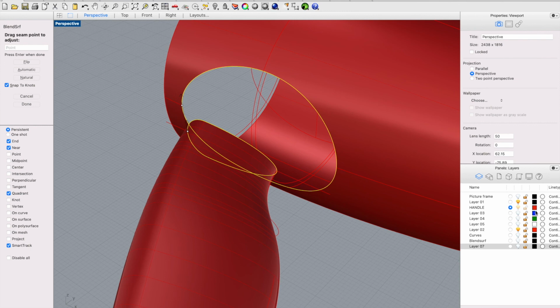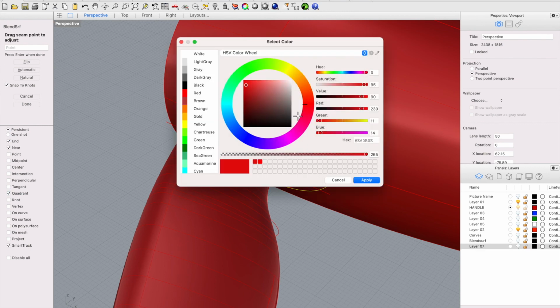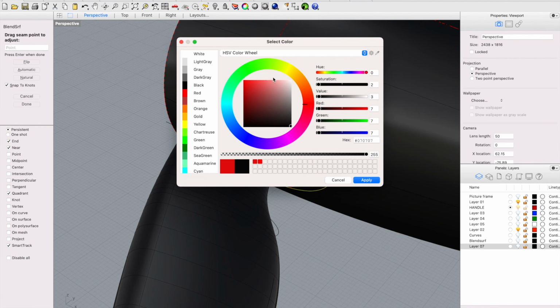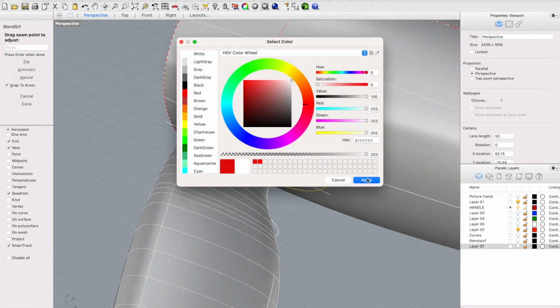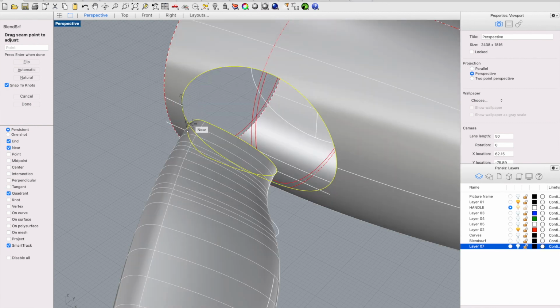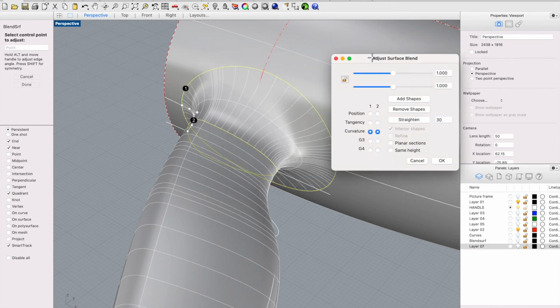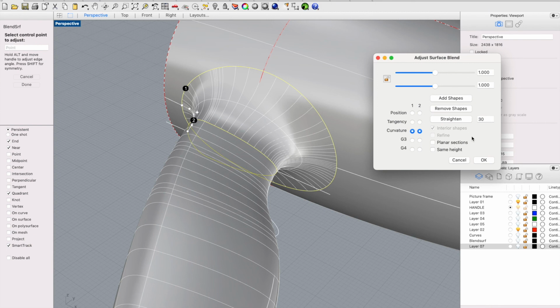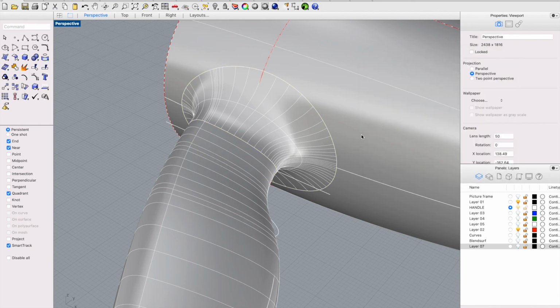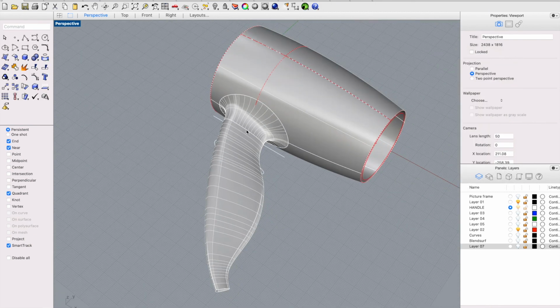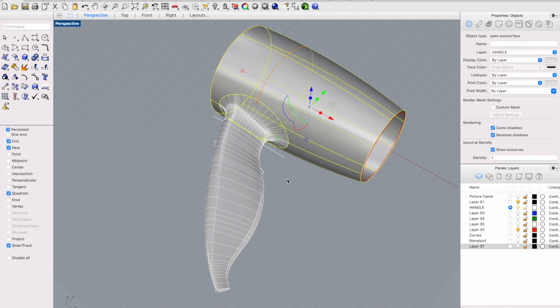Change it to black. Right. The two arrows are pointing in the same direction. Enter. These two are equal. Okay. Now we have the connection between this part and this part.